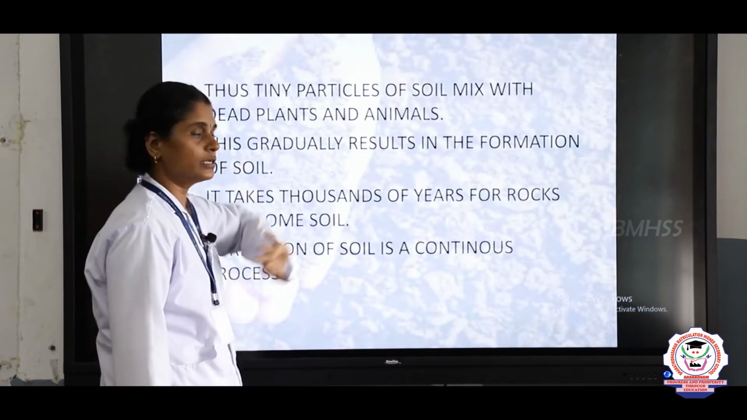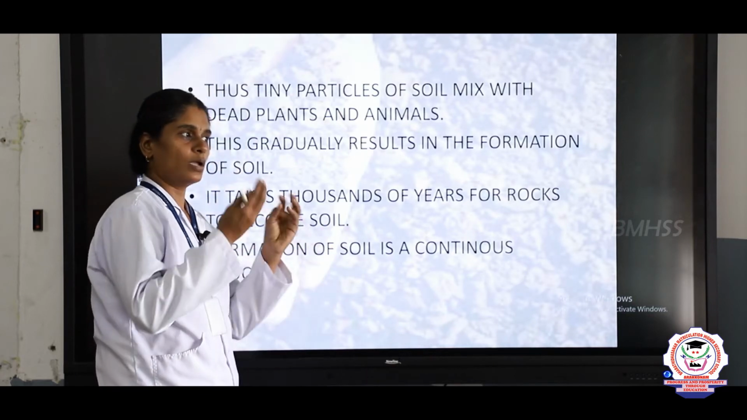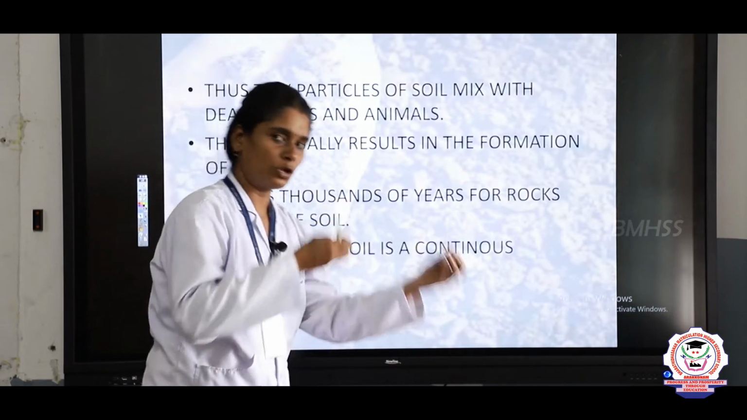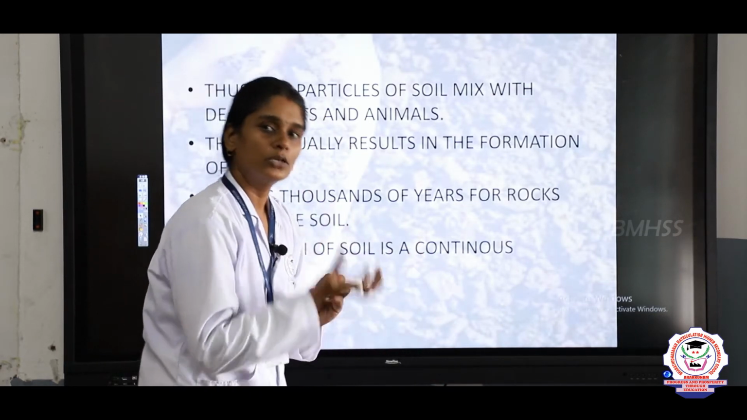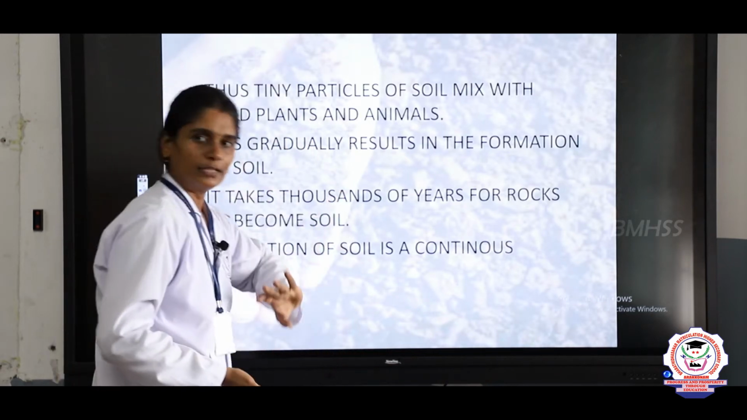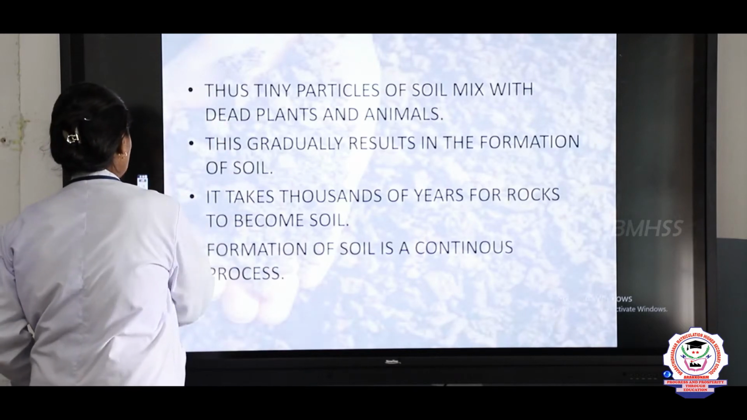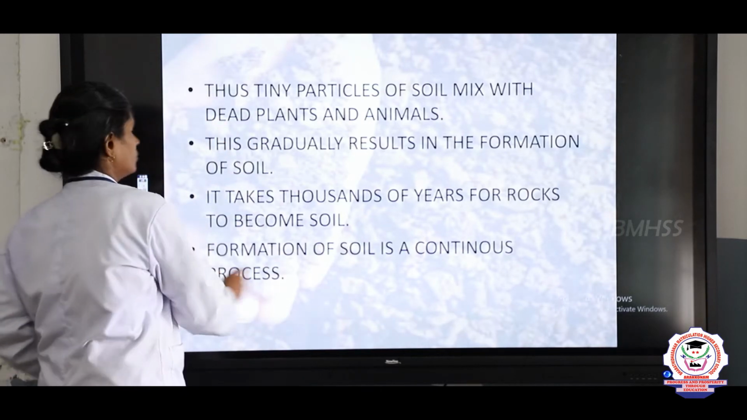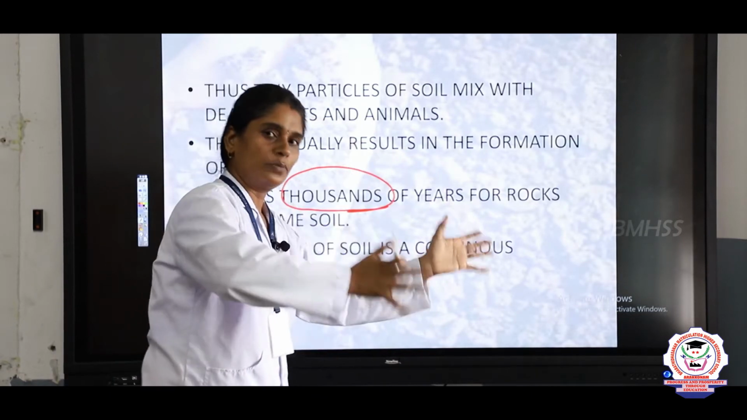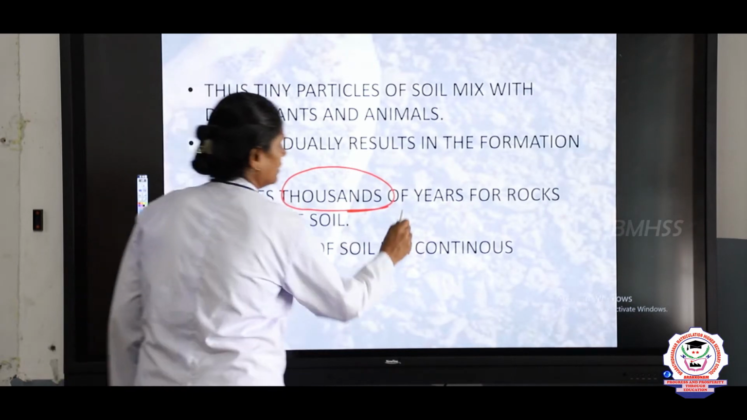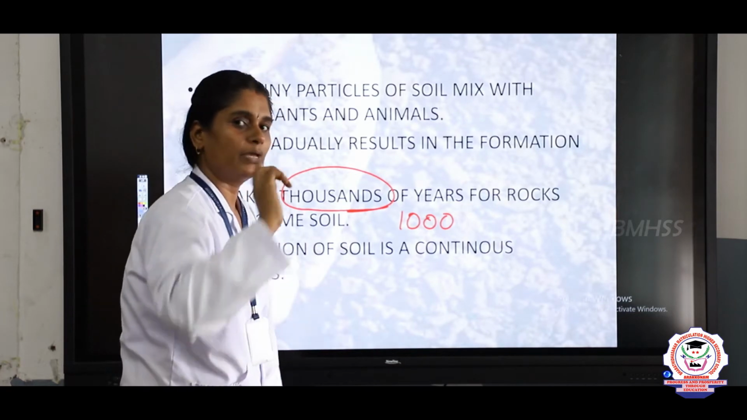Thus tiny particles of the soil mix with the dead plants and animals. Once soil is formed by the breaking of rocks, it is mixed with dead plants and animals, and gradually they result in the formation of soil. It takes thousands of years for rocks to become soil. How many years does it take for a rock to become soil? It takes 1000 years for a rock to become soil.